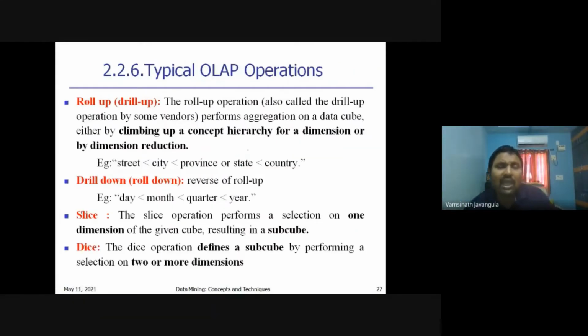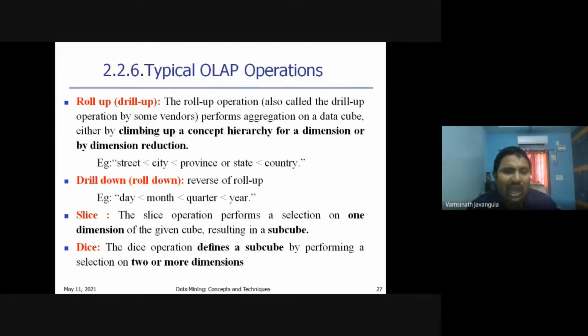Basically, on top of the cuboids, we can perform various operations. What are the operations we can perform? The first operation is called roll-up. On a data warehouse, we perform an operation called roll-up. It is also called drill-up.